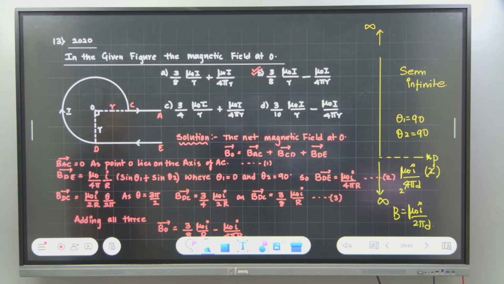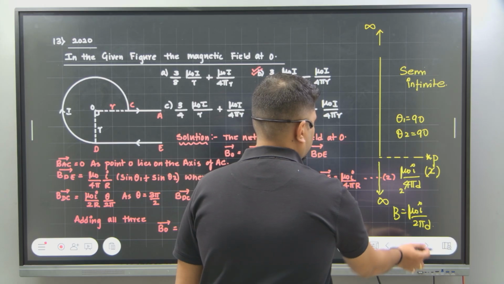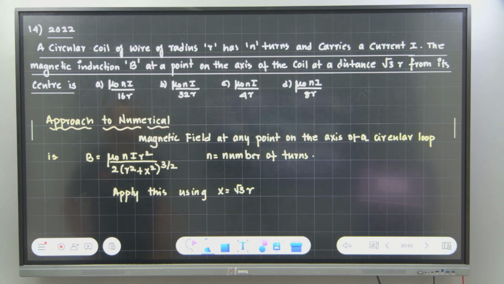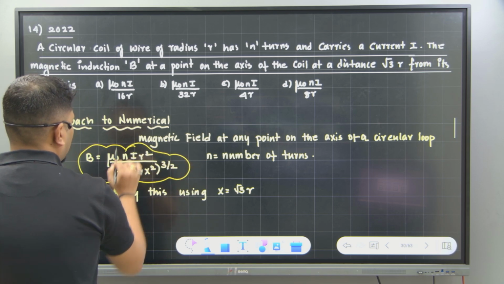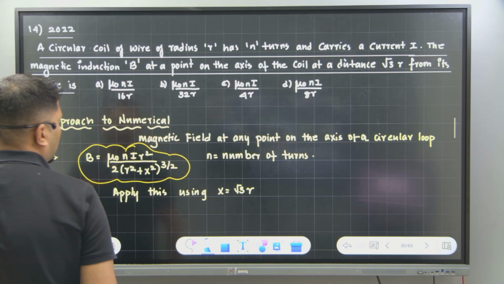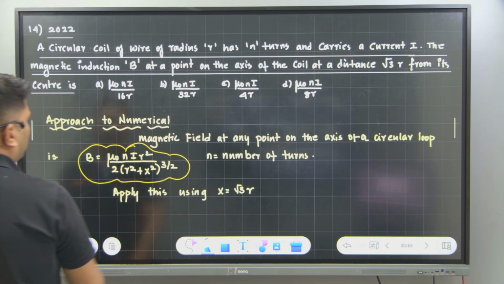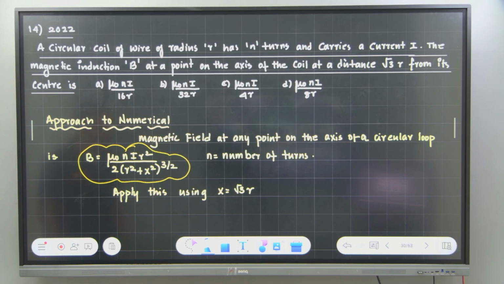Okay. Shall we move with the next question? Now, a circular coil of wire of radius r has n turns and carries a current I. The magnetic induction B at a point on the axis of the coil at a distance root 3r from the center is... simple. So what they have given is nothing but we have this formula with us. He is just saying that in place of x you take it as root 3r. Put root 3r in place of x and tell me what is the value of B. How much should be the value of B?